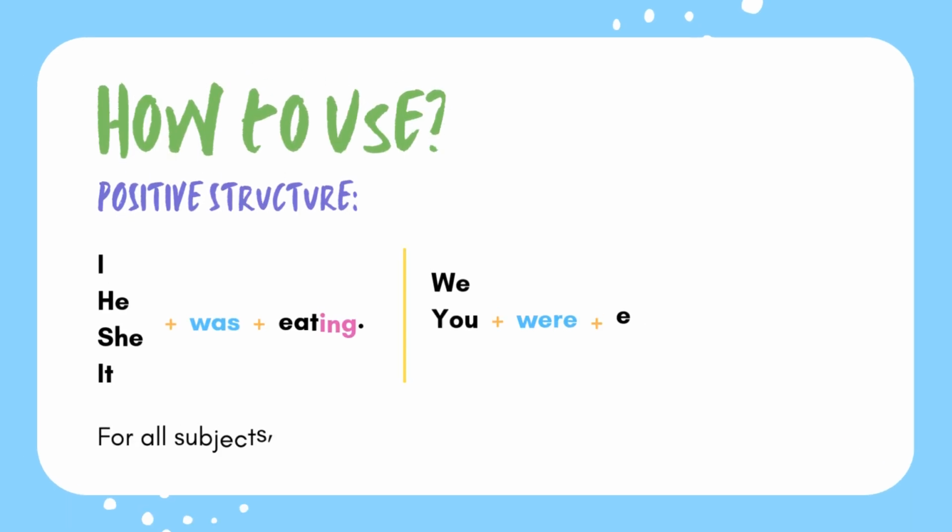All right. And for the positive structure of the past progressive, we're going to use I, he, she, it, plus was, plus the verb taking the ing form. So I was eating, he was eating, she was eating, it was eating. And for we, you, and they, we're going to use were plus the verb ing. So we were eating, you were eating, they were eating.